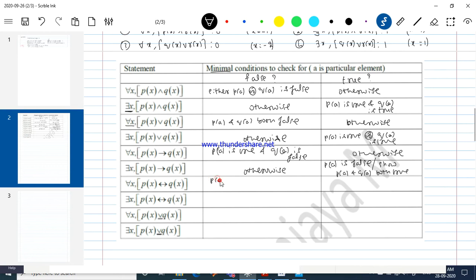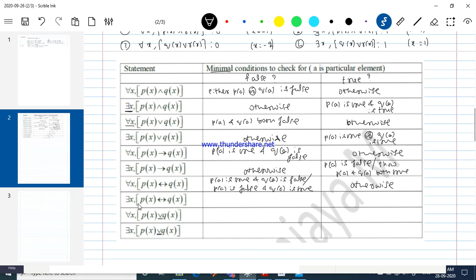Okay. So P of A is true and Q of A is false. Otherwise, show P of A is false and Q of A is true. Go for any one of these two. Okay, so what about this one? Otherwise it is a true statement. Very good. What about there exists X case?